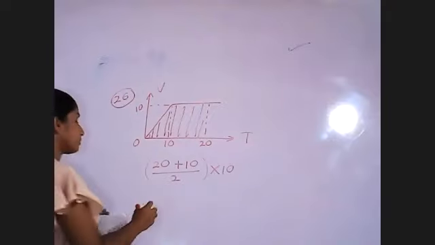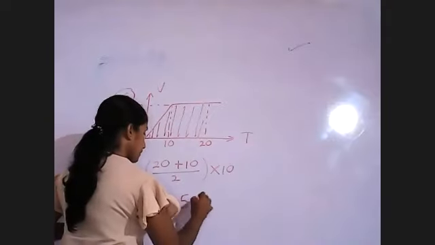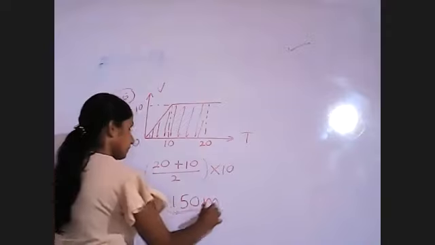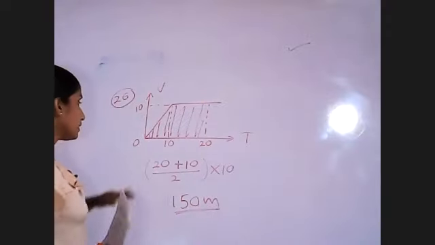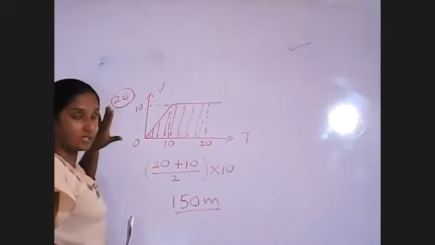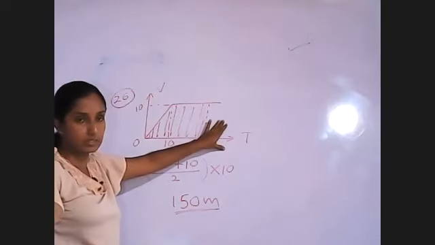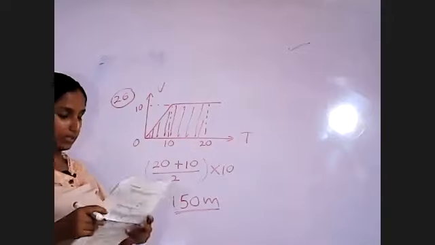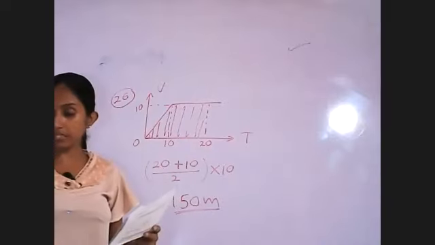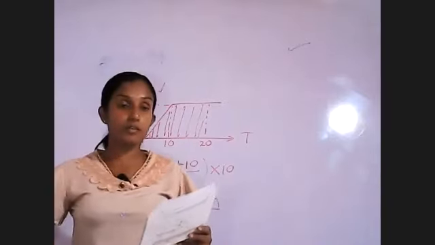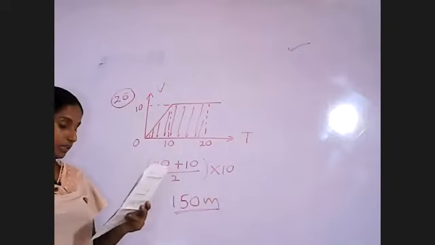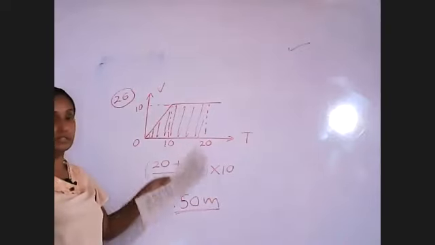What is the answer, Pute? 150 meters. When you are doing questions regarding graphs, consider the two axes. It is very important. And for the structured or essay paper also, if you are given a graph, first look at it very carefully, and at the units that they have given.